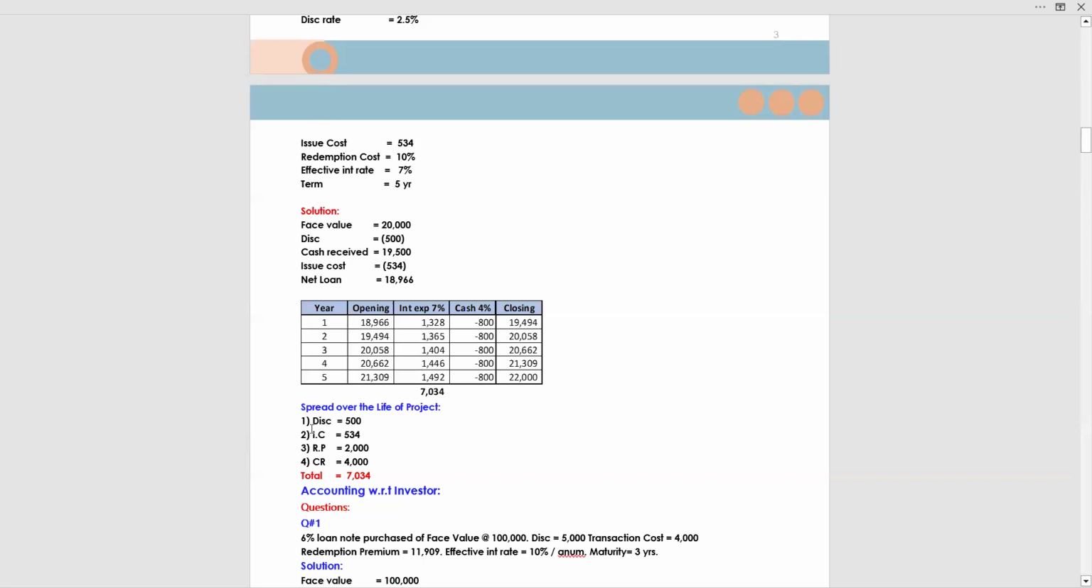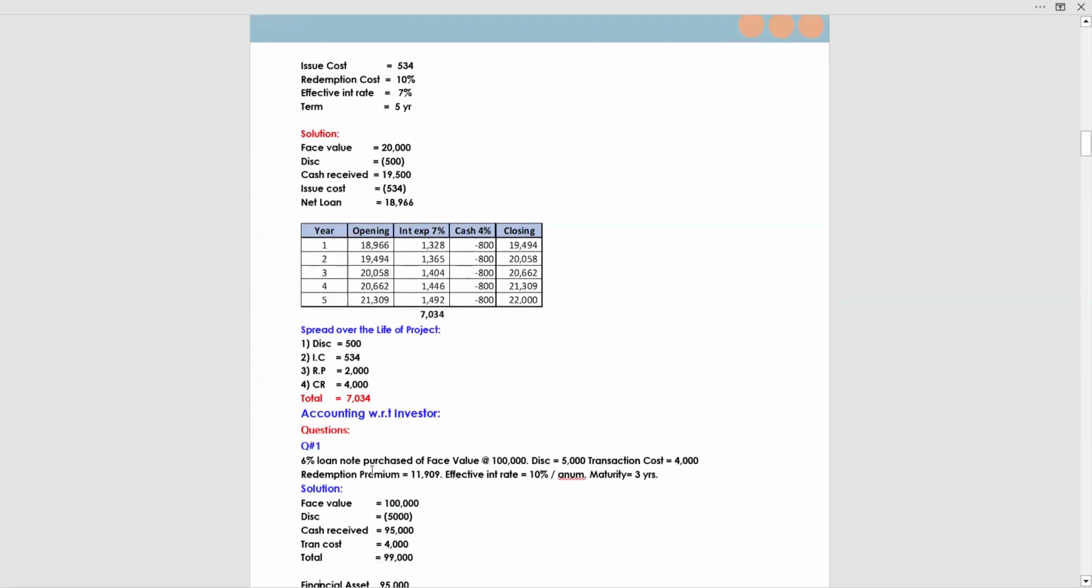It's offered by the entity, meaning the company who is obtaining a loan. Issue cost is also incurred by the company, so we add it. Redemption premium is also paid by the entity, so we are adding it. Coupon rate is also paid by the entity, so again we will add this one. The total is 7034. Now you can compare both the figures as they are both the same. So that's why these are all kinds of interest.